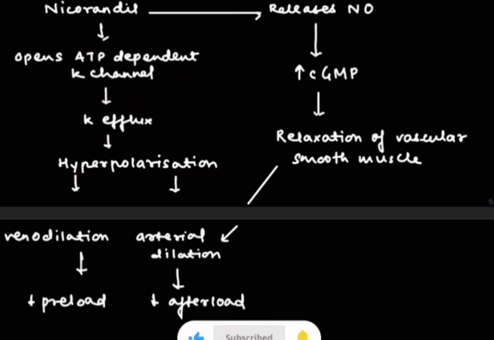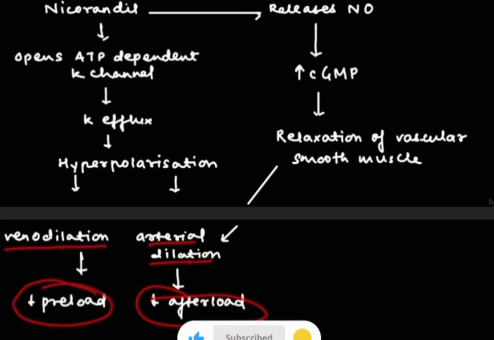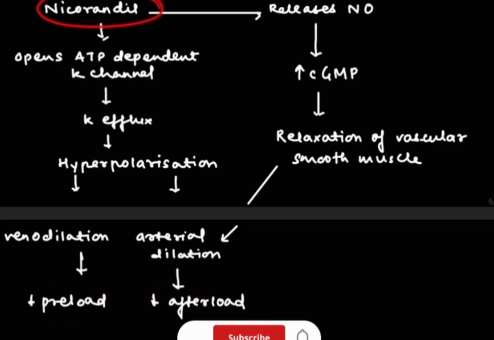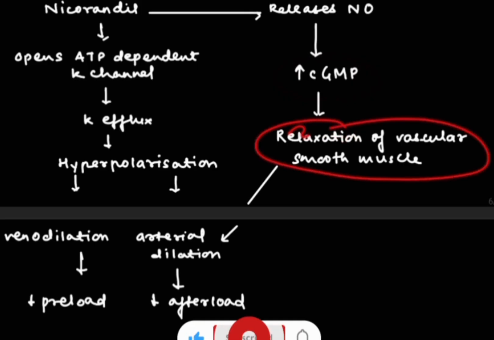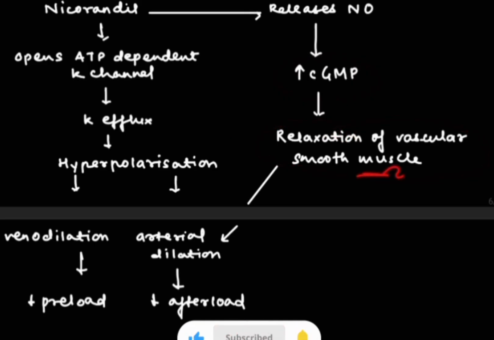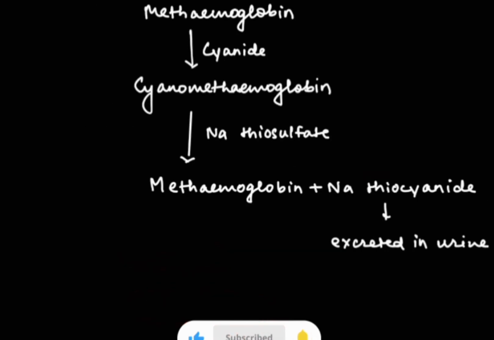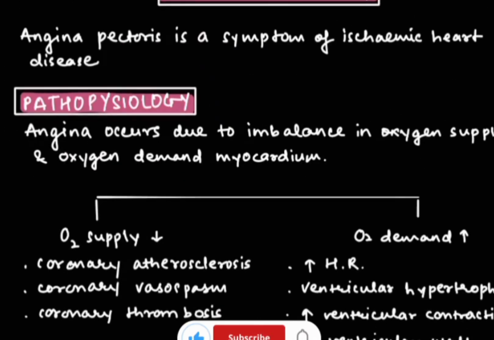Now due to hyperpolarization there will be two things, that is venodilation and arterial dilation. Due to arterial dilation there will be decreased afterload, and due to venodilation there will be decreased preload. As well, nicorandil releases nitric oxide, or increases cyclic GMP, and due to this it relaxes the vascular smooth muscles, and due to relaxation there will be arterial dilatation, which will lead to decreased afterload. So this was all about angina and the anti-anginal drugs.